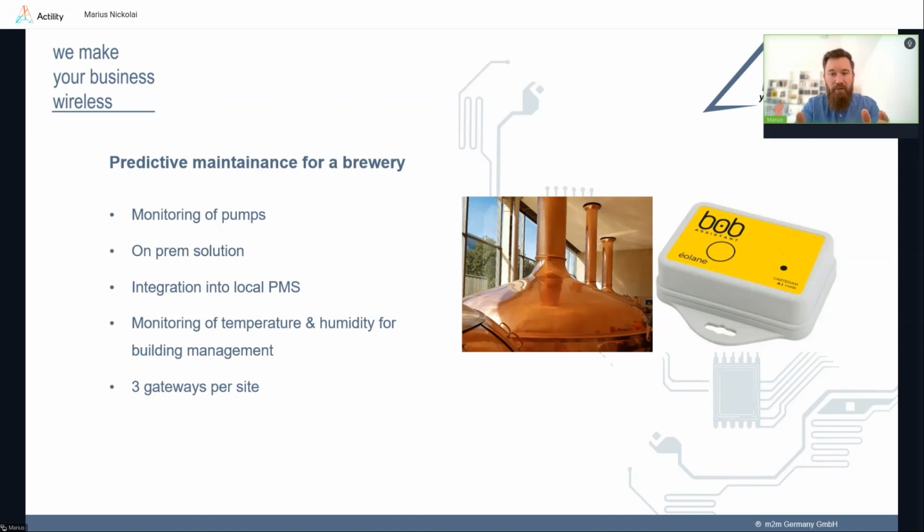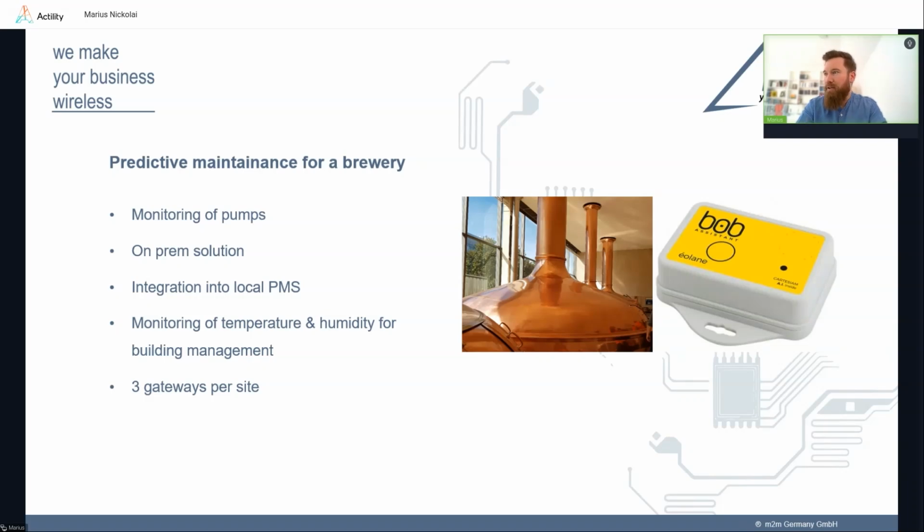LoRaWAN, once the infrastructure is there, is just a digital infrastructure. It can be used for any application, and the value of the network is even higher if you have several applications running on it. This is the perfect example, because it started with the monitoring of the pumps, which is the clear use case, and then they said, hey, there are some other interesting applications as well, and it's just about buying a couple of extra sensors, and there you go.